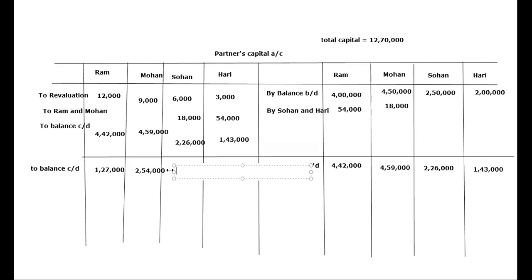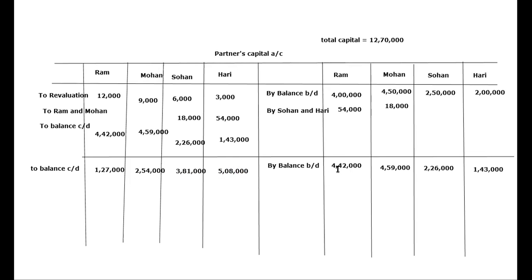Okay, similarly for Sohan, we will find out 12,70,000 into 3 divided by 10. So 3,81,000, and rest for Hari. So again same 12,70,000 into 4 divided by 10. So this is 5,08,000. I hope this is clear to you now. Now we will put on balance in current account.